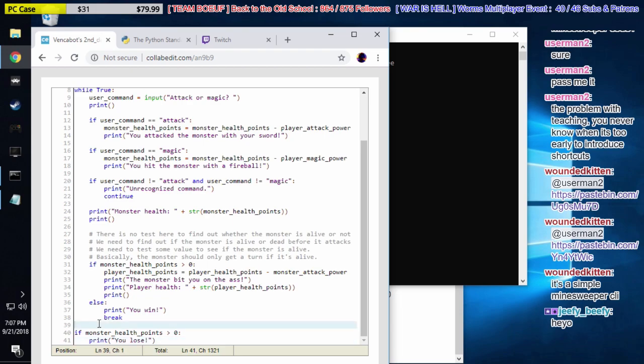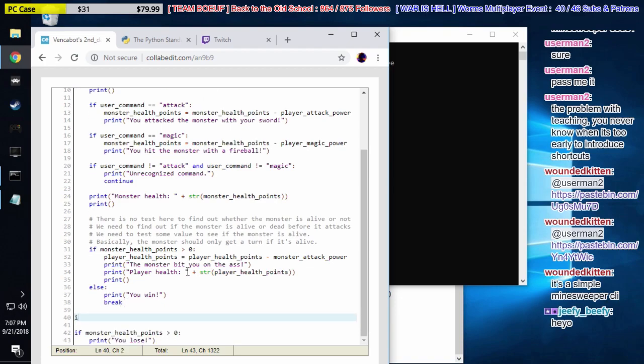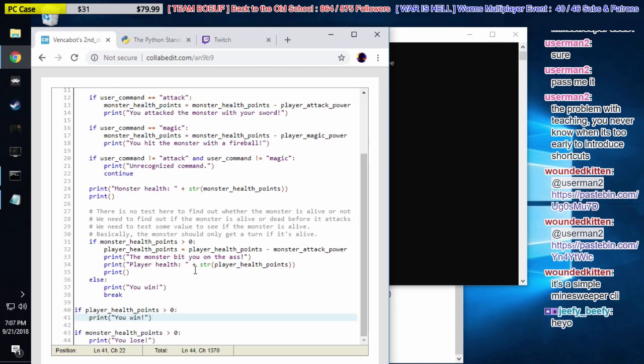Oh, okay. Yeah, we had here... I used to have this line down here. I'm going to put it back in for you. So on line 40, I'm going to say if player health points is greater than 0, so the player is still alive, then we used to print, you win. But now that line of code is totally irrelevant because on line 31 we test if the monster is still alive. If they are, they get a turn. But then on line 36, if they're not alive, then we know that we won, right? So we're just going to print we won, and we're going to end this loop.